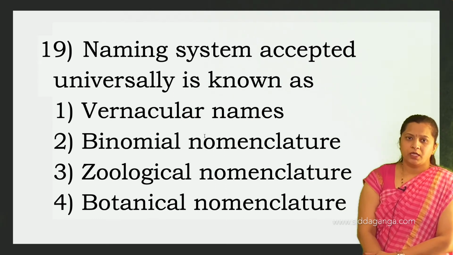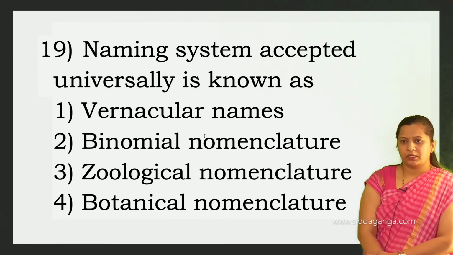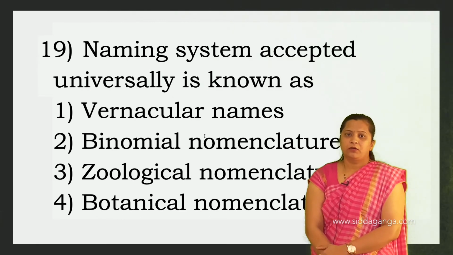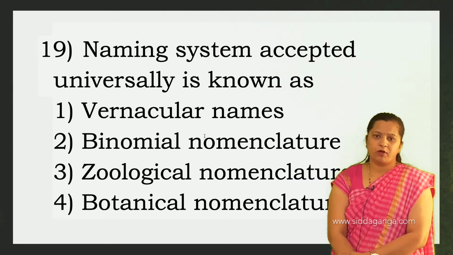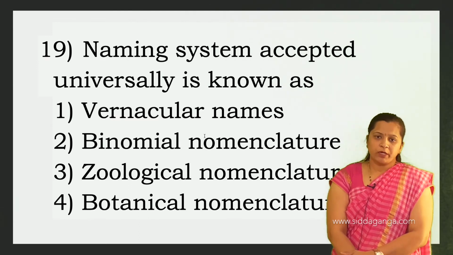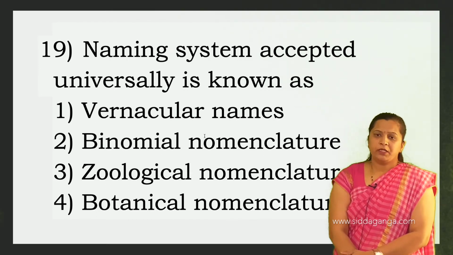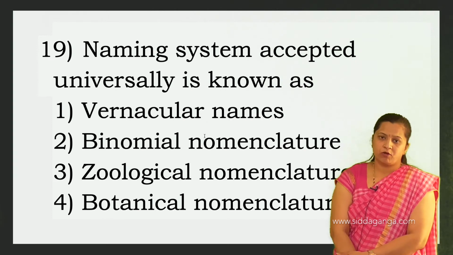Naming system accepted universally is known as vernacular names, binomial nomenclature, zoological nomenclature, botanical nomenclature. When naming living organisms, one should follow certain rules. Nomenclature is nothing but the naming of living organisms. The most accepted system of naming living organisms is binomial nomenclature, which was proposed by Carl Linnaeus.